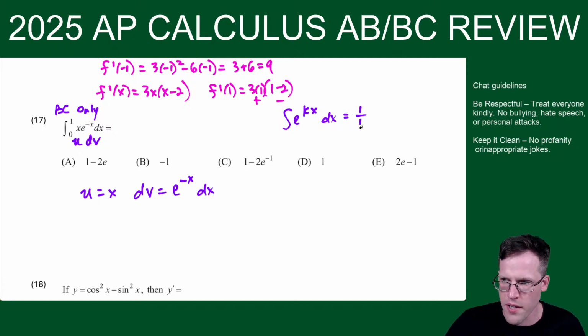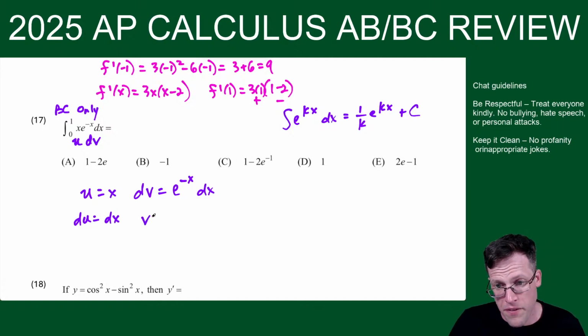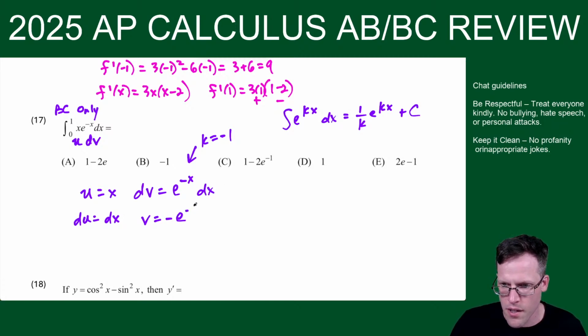So we got 1 over k e to the kx plus c. All right, so that's what I'm going to be using here. du is equal to 1 dx. But v, the antiderivative of e to the negative x, like if I use this idea, k is equal to negative 1. So 1 divided by negative 1 is negative 1, or just negative, and then I get e to the negative x, like that. So now I apply integration by parts.